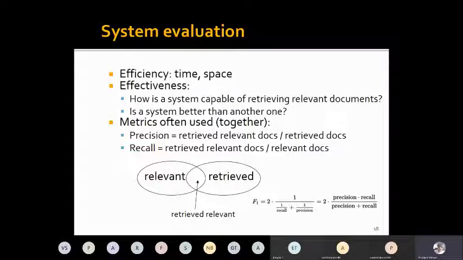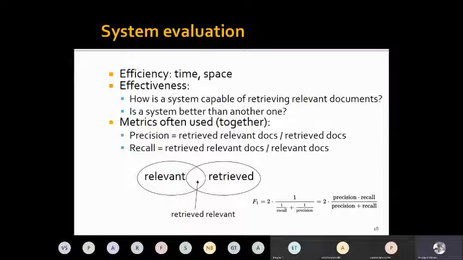But once we have a working information retrieval system, the next question will be, how good is the system? That we evaluate again using the same terms, precision and recall. Imagine that I have a big corpus, but it's a finite set, and among this corpus there are certain documents which are relevant to my queries, but I do not know which are relevant. So I am using an information retrieval system or a search engine, and it is retrieving a set of documents which it thinks are relevant to my query, but that may not be true.